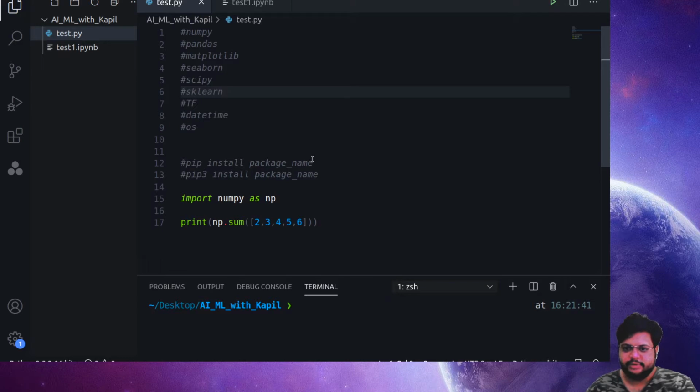And if you are using Python 3 and you have Python 2 also installed, then you'll have to use the command pip3 install package name there.